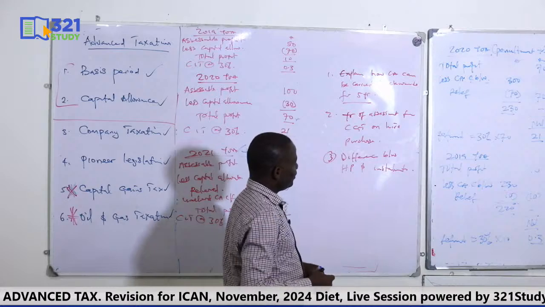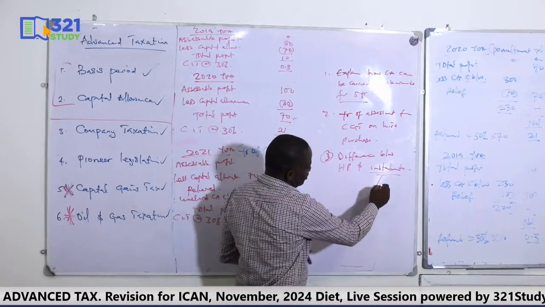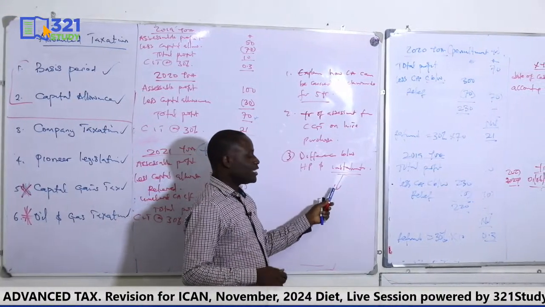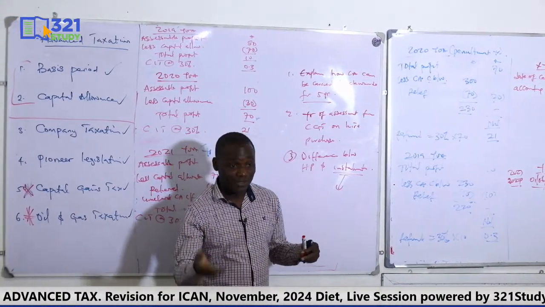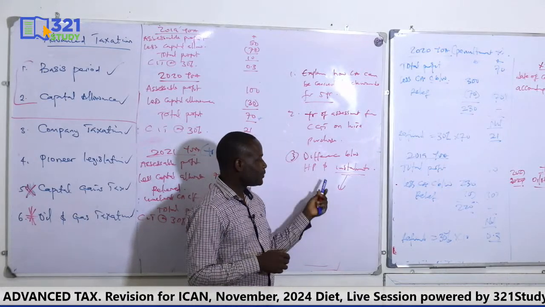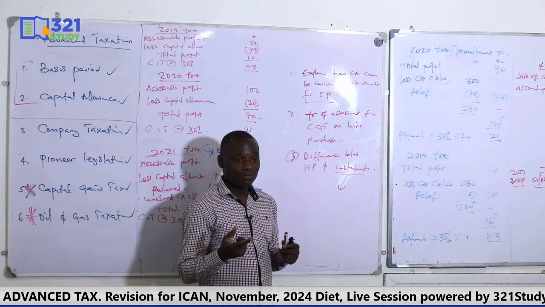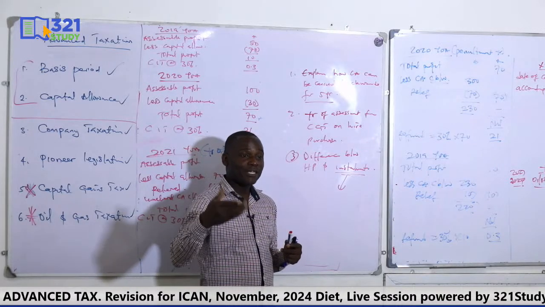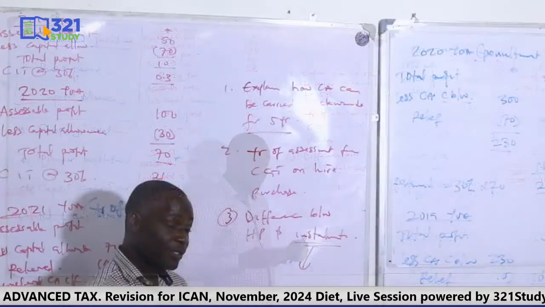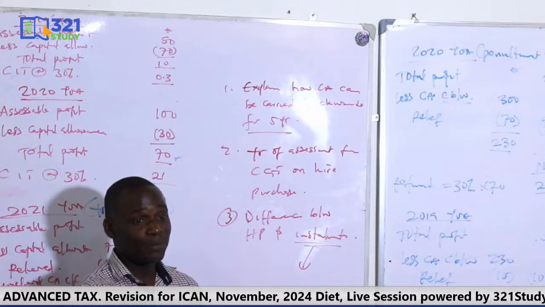Okay, now let me start with installments. In installments, we are just looking at whether the taxpayer will be allowed to pay his CGT by installment. That's just the thing. This taxpayer disposed of his assets and he didn't receive the full sum. The agreement is that the buyer will pay in installments, so the seller will not receive the full payment at once in one lump sum. The payment will come in bits.